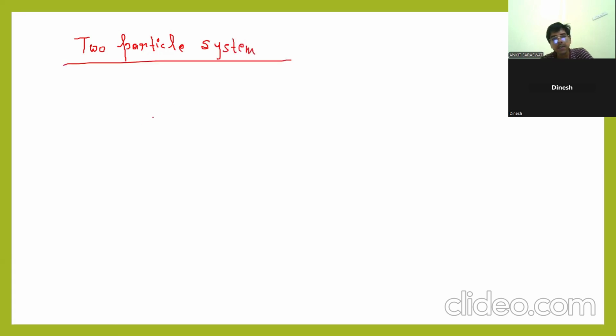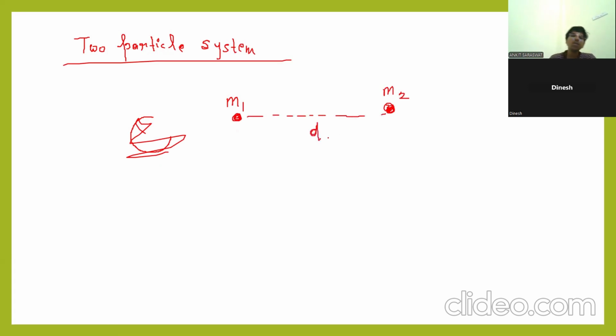One particle is here, it is a little bit big. This is one particle having mass m1. This is one more particle having mass m2. They are placed like this, and the separation between them is, let us suppose, d. They are placed on the horizontal x-axis.